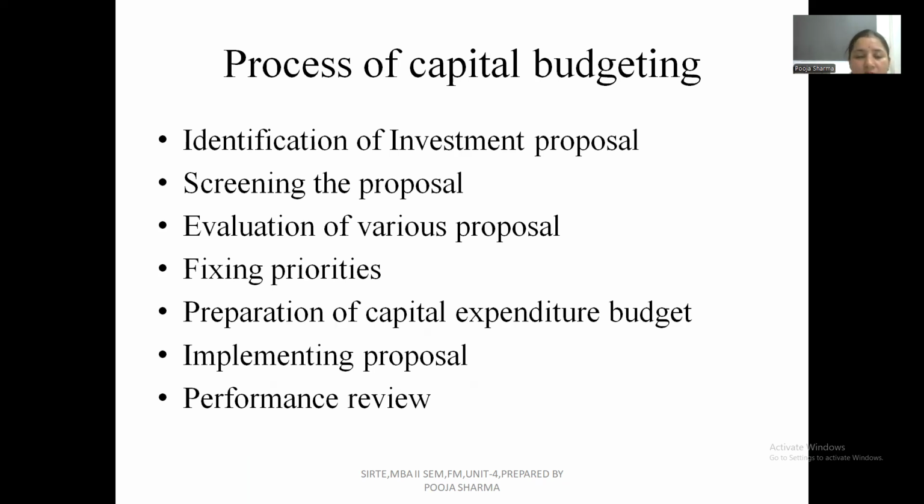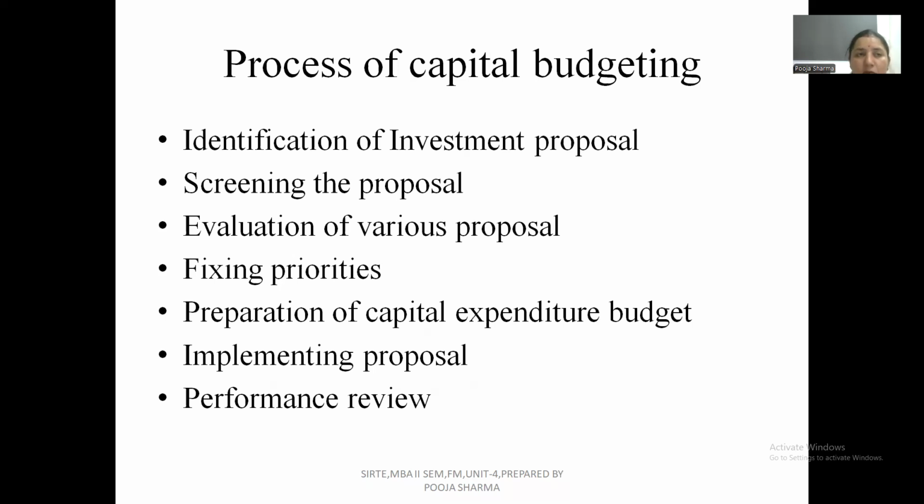So in the first step, you will select the alternatives and the options for which you can start the business. In the second step, you will screen the proposals as per your choice, as per your convenience. And in the third step, you will evaluate the various proposals on the basis of the capital budgeting methods. Like, suppose among the three options of play school, grocery shop, and ice cream parlor, you go for two options, play school and ice cream parlor. You will evaluate these two projects with the help of the capital budgeting methods, and then you will fix your priorities, which is the most important project for you.